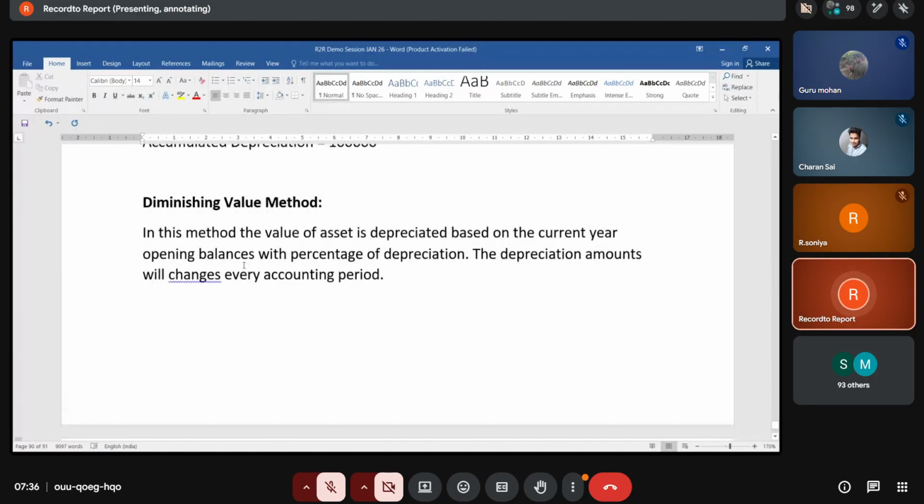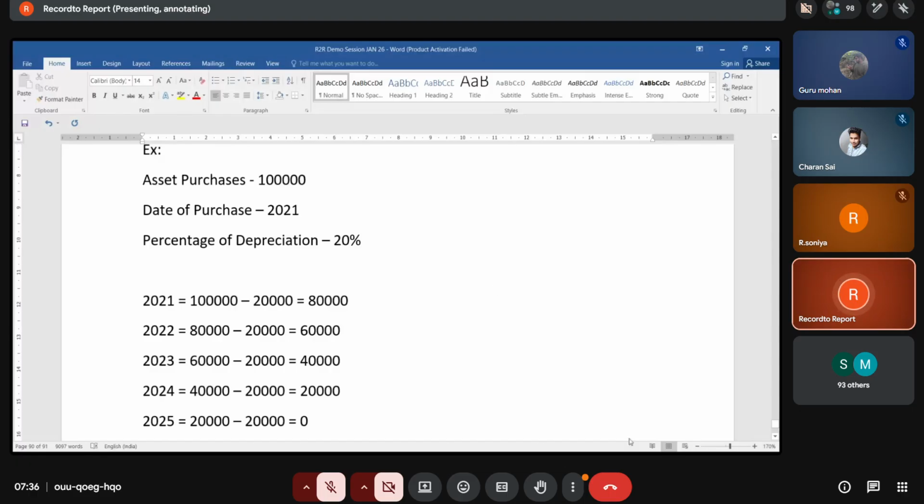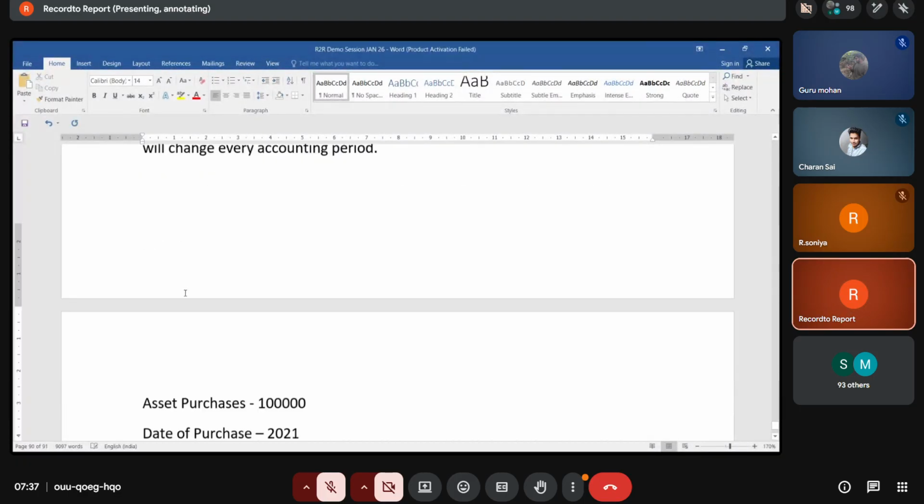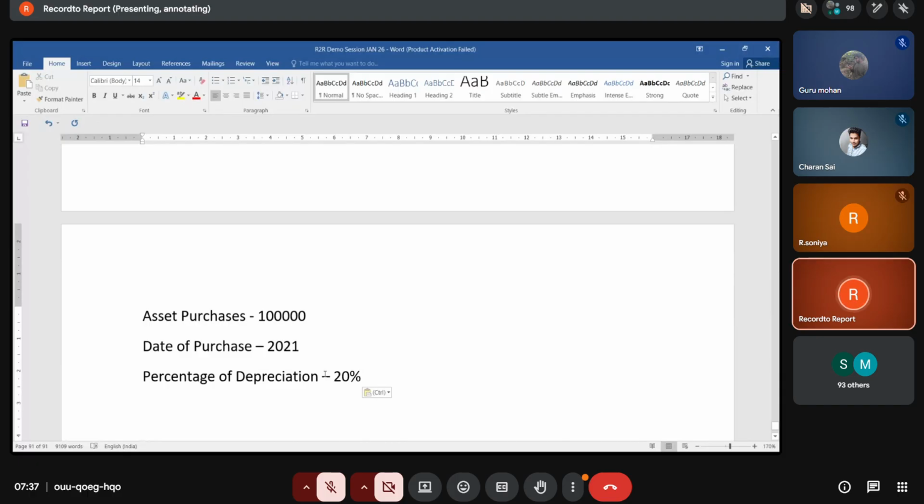Depreciation values will change every accounting period, guys. So assume the asset is purchased for how much amount? The date of asset purchase is this, and the depreciation is 10%, assume.